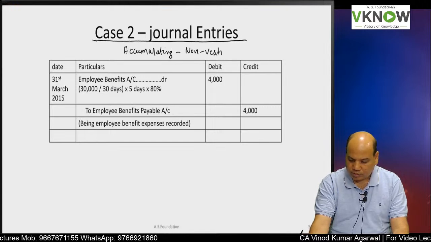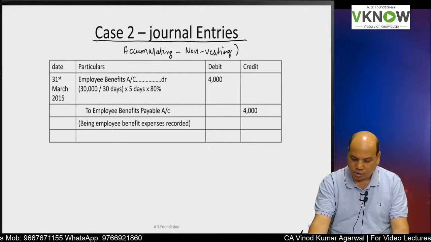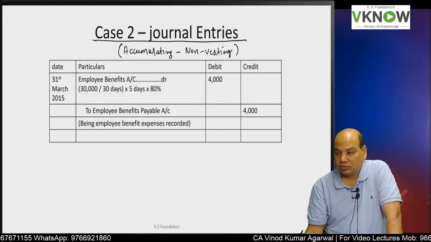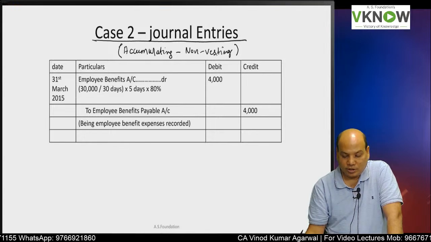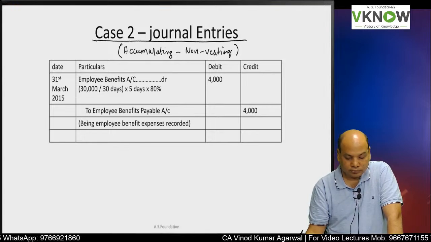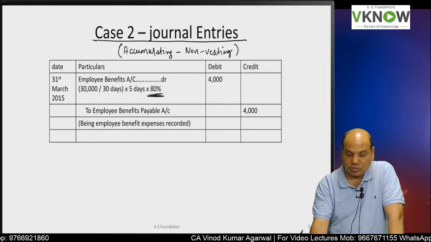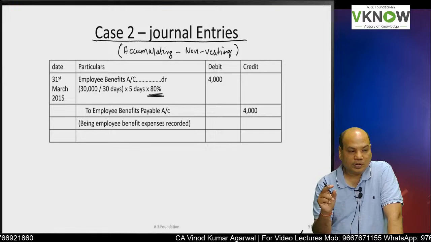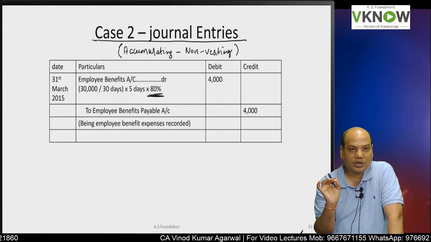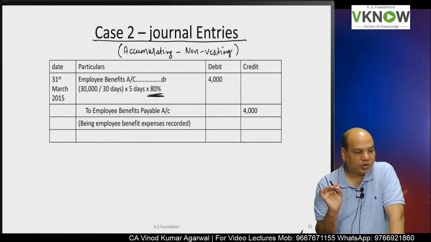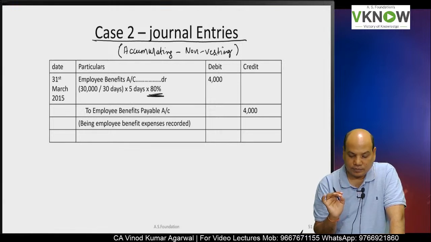So we'll have to make an estimate of the number of days of leave that will be utilized in the next month. Here I am going to multiply by 80%, 5 days into 80%, only 4 days, because we are expecting that this fellow will only use 4 days of unutilized leave.